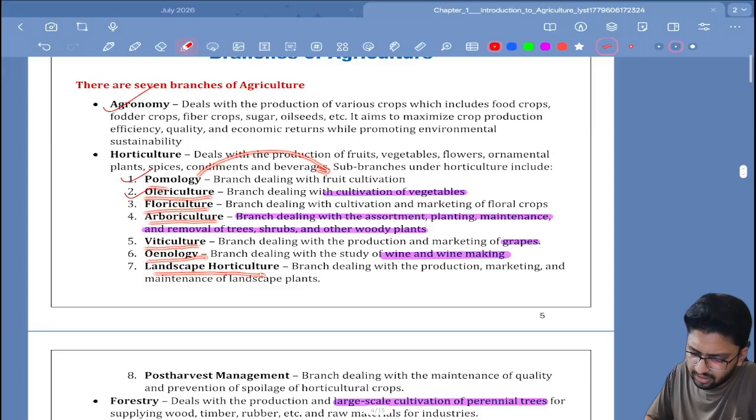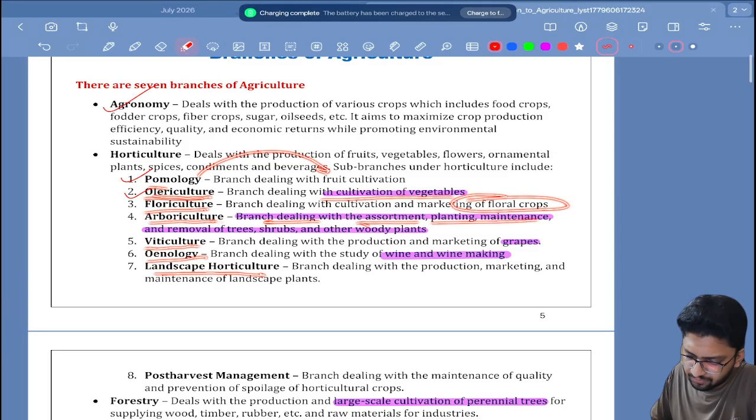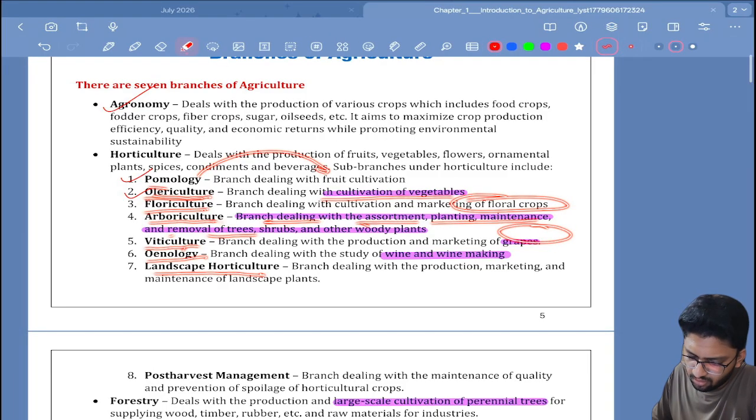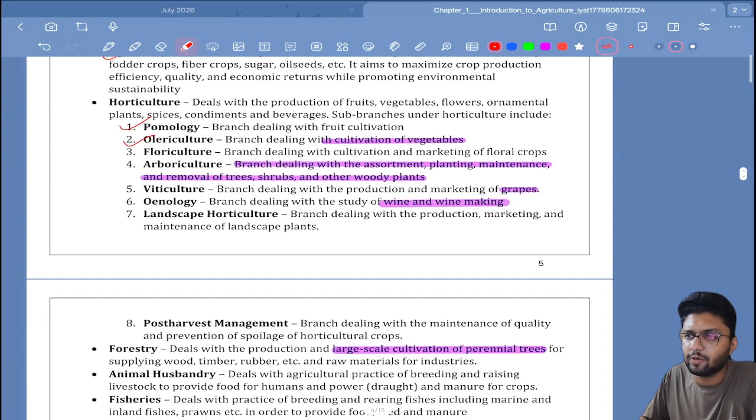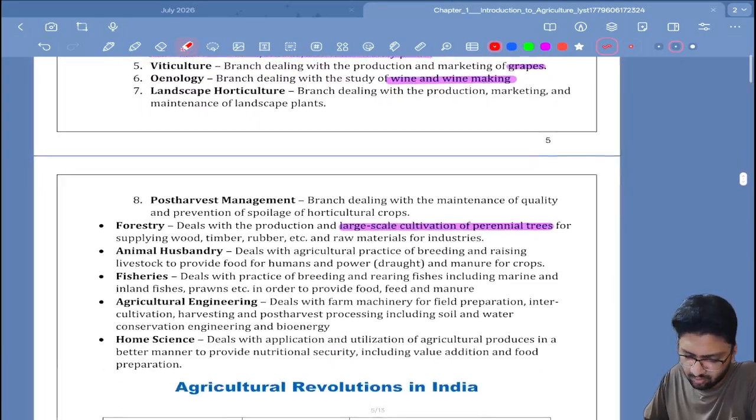Pomology means fruit cultivation. Olericulture means cultivation of vegetables. Floriculture means floral crops. Arboriculture is the branch dealing with assortment, planting, maintenance, and removal of trees. Viticulture is of grapes. Oenology is wine making. And landscape horticulture is simply turning the landscape into something that is horticulturally more productive.